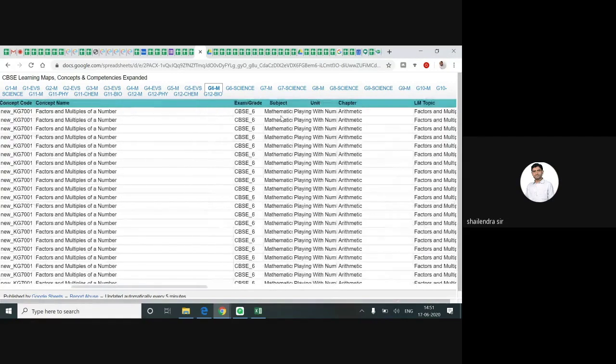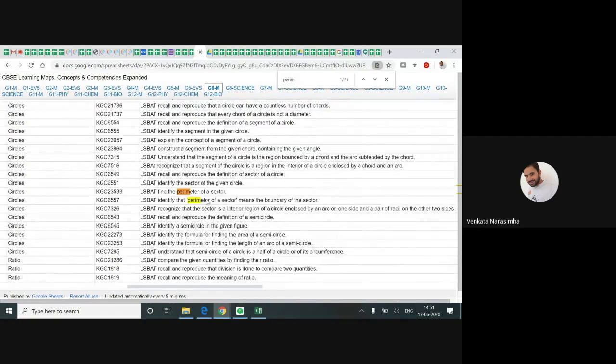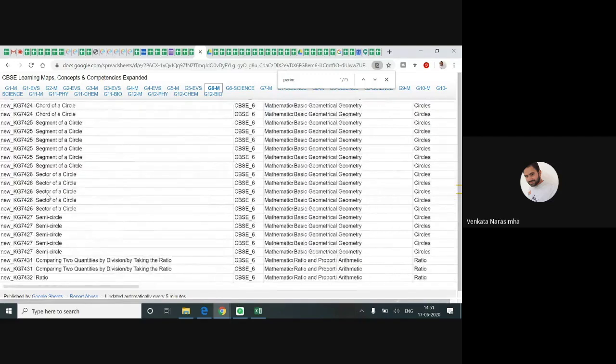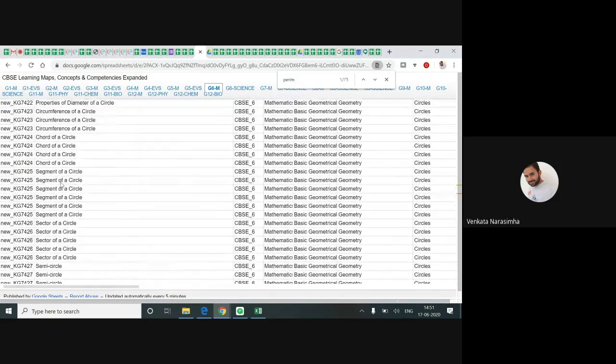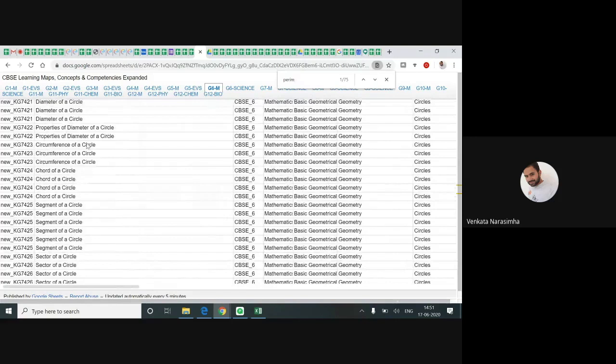Suppose I want to search for, see, I'm pressing Control F and searching for perimeter. Perimeter of a circle. You can see here circumference of a circle is also available. So I can tag this circumference of a circle. What I do is I choose this code 7423. Circumference of a circle is the concept name and 7423 is the concept code.